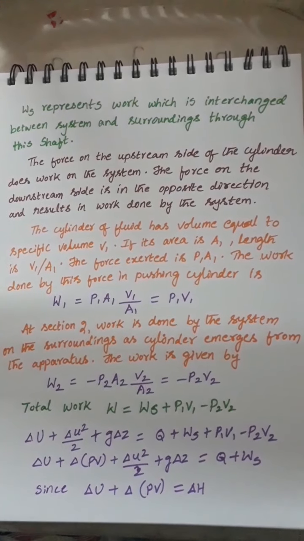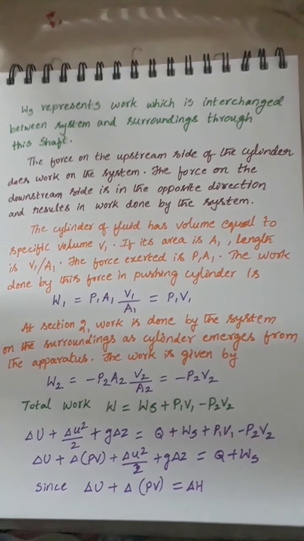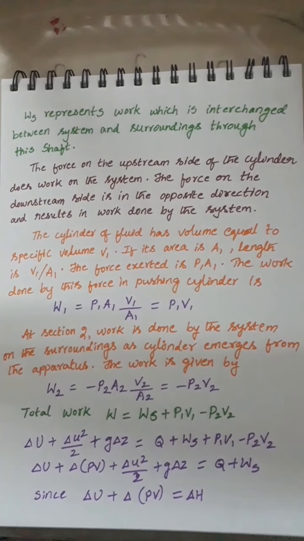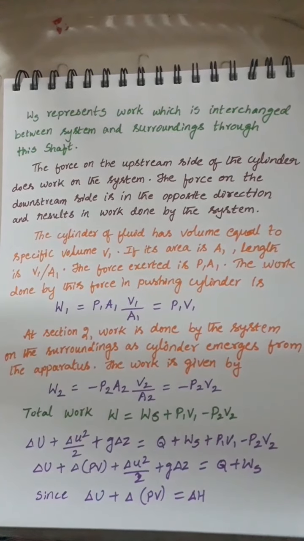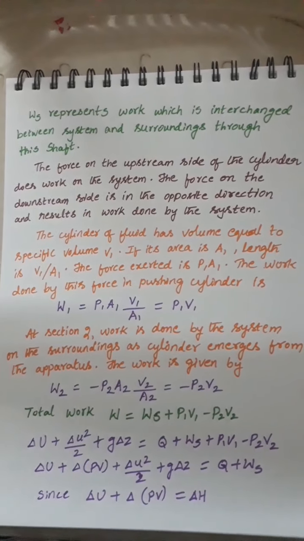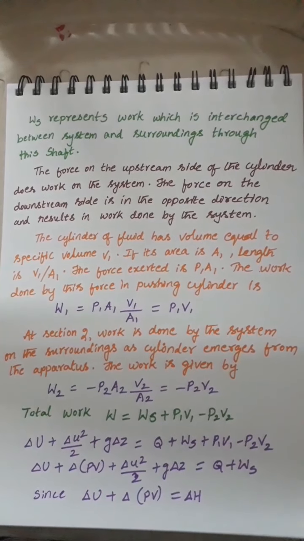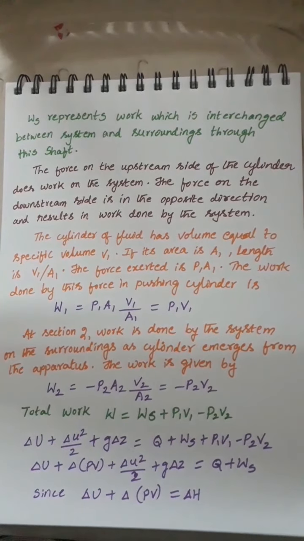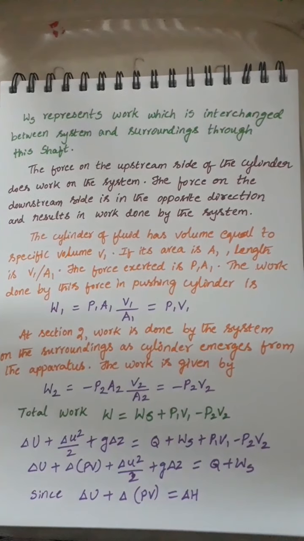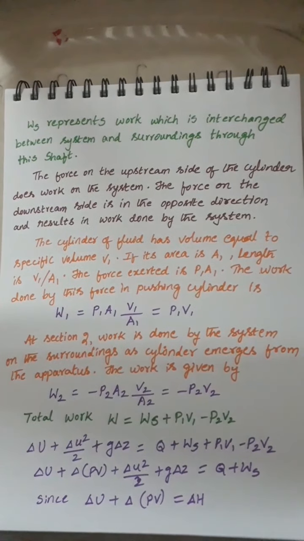That means the work is force into displacement. Similarly, at section 2, the work is done by the system on the surroundings as the cylinder emerges from the apparatus. The work is given by W2 equal to minus P2A2 into V2 by A2, which is equal to minus P2V2. So the total work done is equal to Ws plus P1V1 minus P2V2. So delta U plus delta u squared by 2 plus g delta Z is equal to Q plus Ws plus P1V1 minus P2V2.